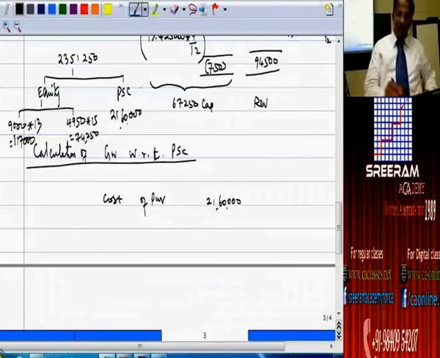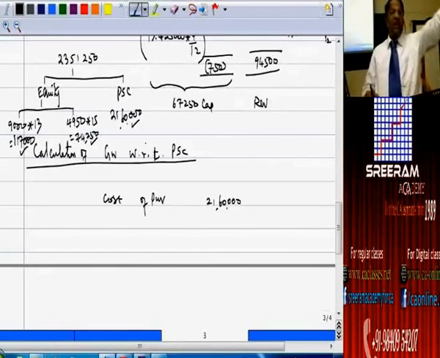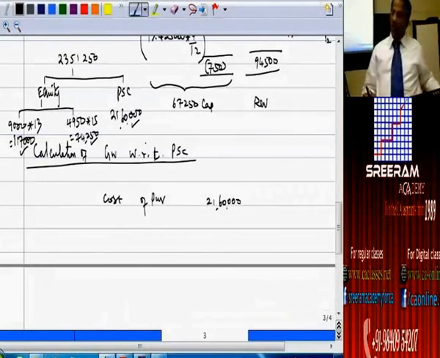Correct. Please sum up. 1,17,000, 74,250, 21 lakh 60,000 making up to 23 lakhs 51,250.